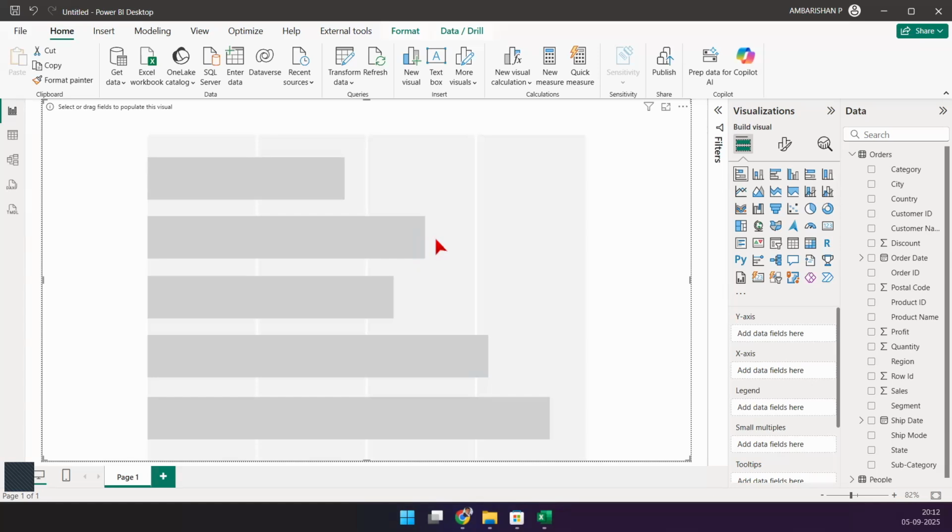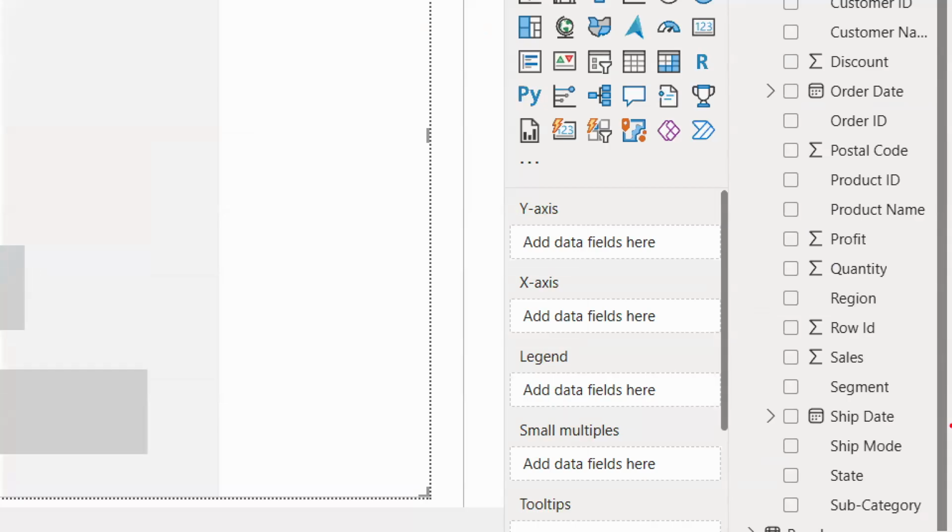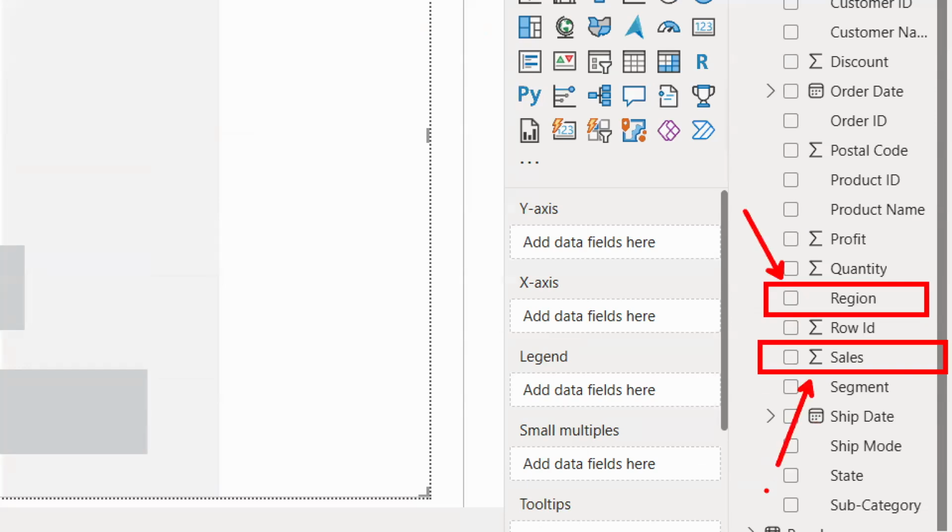Let me just do 2 clicks. And I call this a golden rule. I'll share this golden rule with you when I go through the session. It's going to be pretty simple, pretty easy, and you'll be able to work on a lot of different details. I have some things in mind, but I'll not be able to share it because I have to explain a lot of things before that. So I'm going to pick a few things here. Look at this. Let me pick region, and let me pick sales in this case. Okay, region and sales.